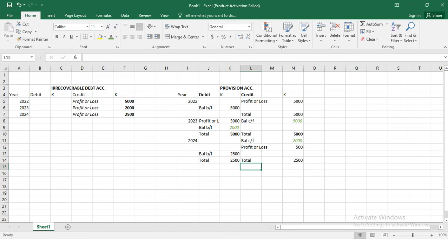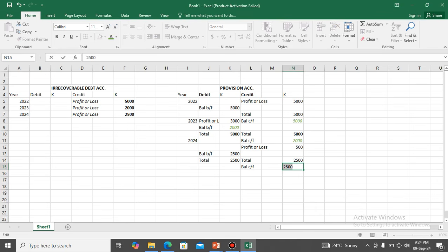Then you bring it here, the balance carried forward of 2,500. It means this amount is the opening balance for the provision account. This is the current amount that we have for the provisions.